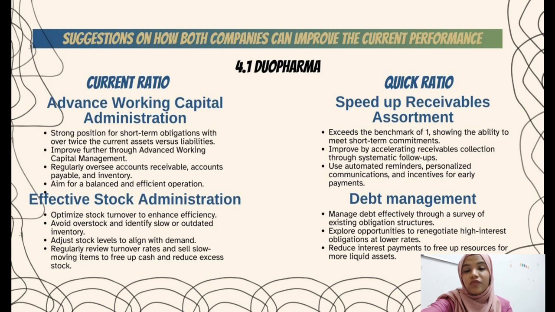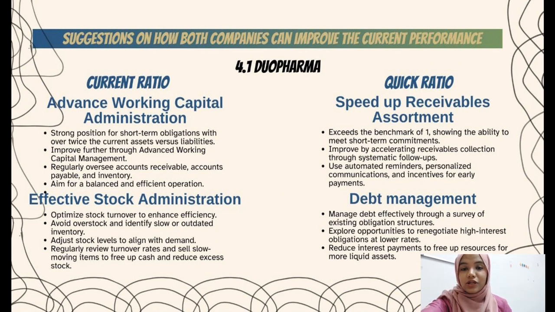Persistently, Duo Pharma Company should evaluate and deal with the company's functioning capital parts, including records of sales, creditors, liabilities, and stock to keep an ideal equilibrium. Thus, it will upgrade the working capital administration, which includes provisionally dealing with these momentary resources and liabilities to guarantee smooth everyday tasks. The second suggestion is effective stock administration. Guarantee provision stock turnover by abstaining from overloading and recognizing sluggish or outdated stock that can be exchanged. These strategies enhance stock management by optimizing the stock levels.